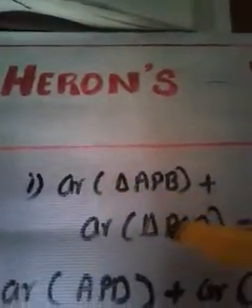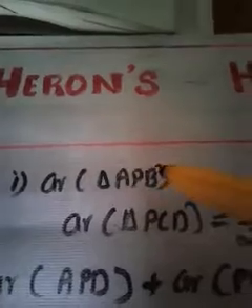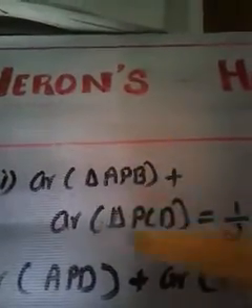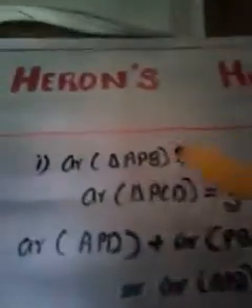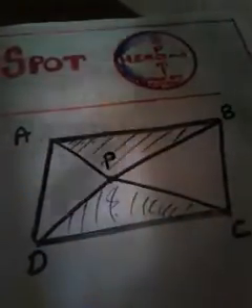You may have understood that this question says just calculate area of APB and PCD and add them, then you will get half of the area of the total parallelogram ABCD. Okay, so where is this triangle APB? This is your triangle APB. And where is this triangle PCD? This is your triangle PCD. You have to show that when you add the area of this plus the area of this, you will get half of the area of the parallelogram. That we have to show.